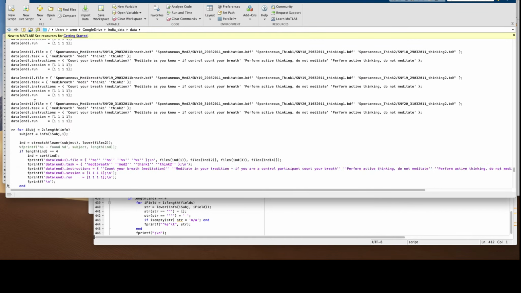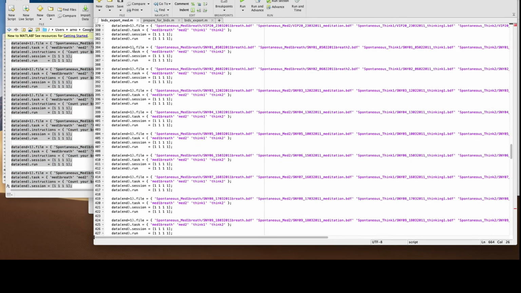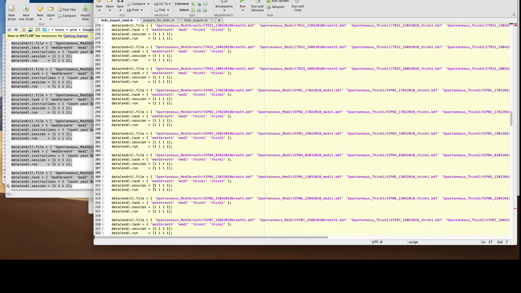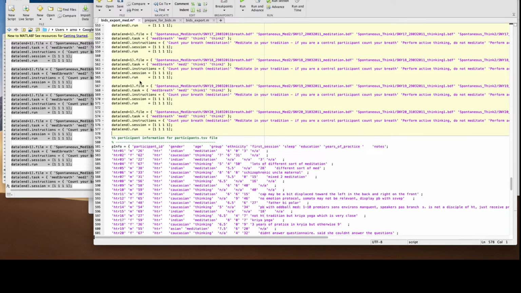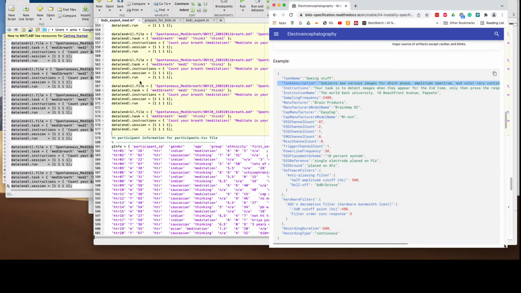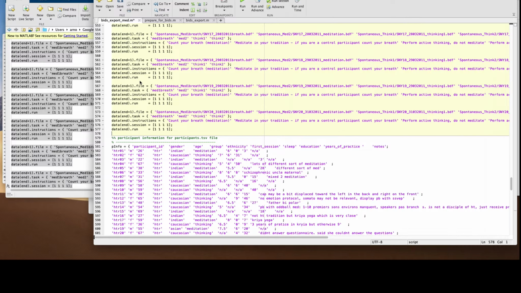And so I'm re-executing the script and copy and pasting into the original script. Now, in addition to task instruction, there is also task description. And I did a little bit of research, and the script I wrote to export the data, the BIDS plugin, doesn't allow to set task description when there are multiple tasks. So I just decided to let it go and not add the task description.